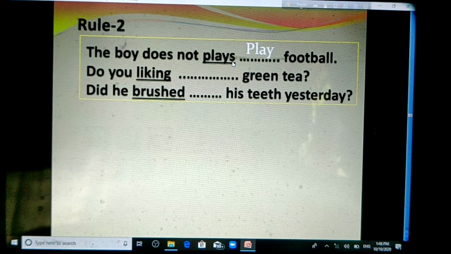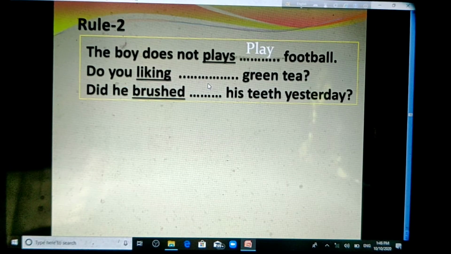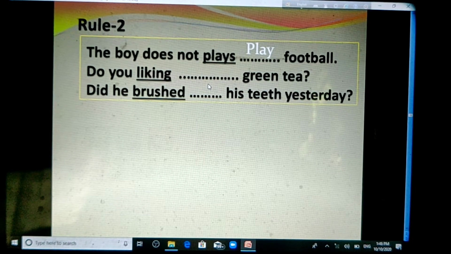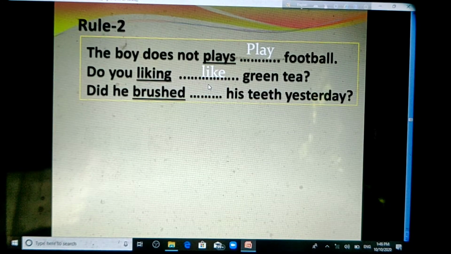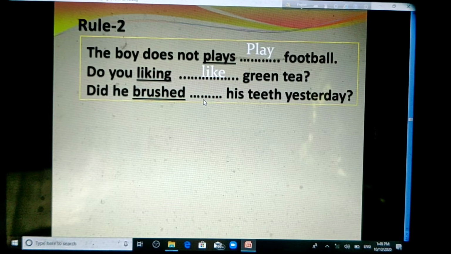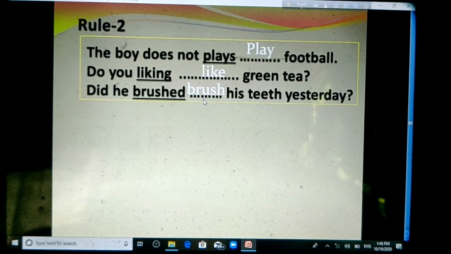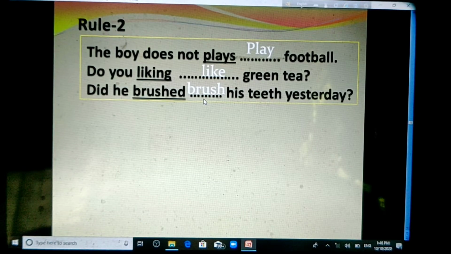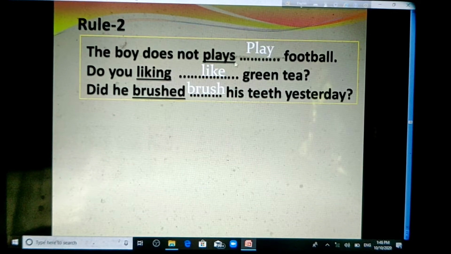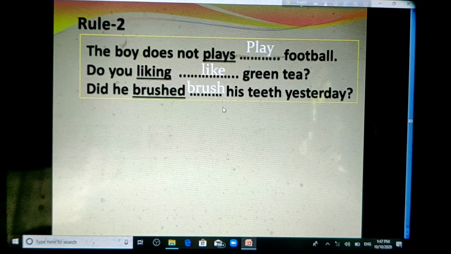The boy does not play football. And in the second sentence, do you liking green tea? The right form of verb liking is like here. That is, do you like green tea? And in the third sentence, did he brush his teeth yesterday? The right form of brushed here should be brush. So we see that the right forms of verbs here are play, like and brush.